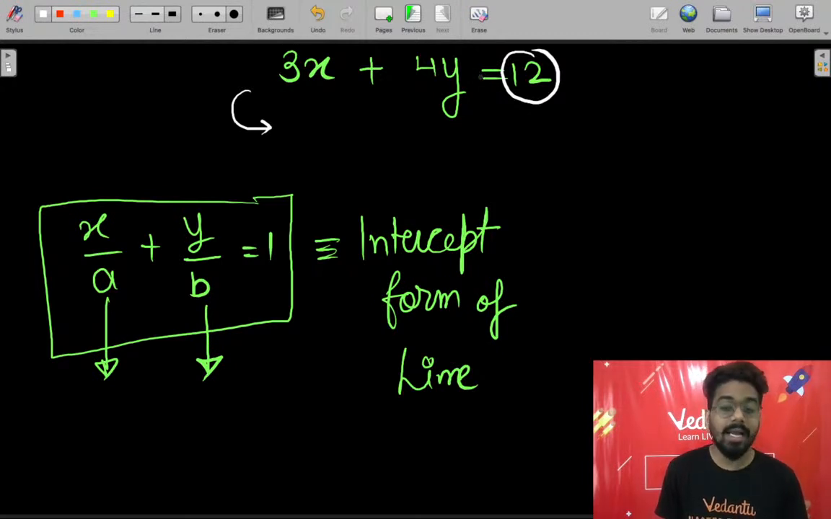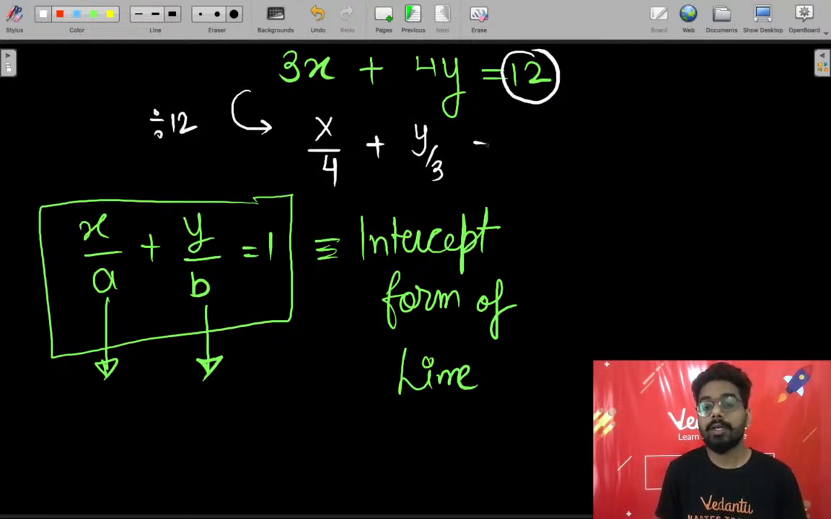And how will I get this? By dividing by 12. So 3x by 12 is x by 4. 4y by 12 is y upon 3, dividing by 3 on all sides. And 12 by 12 is 1. मिल गया बेटा, जो हमें चाहिए था वो मिल गया. So we can say x intercept for this line is 4 and y intercept for this line is equal to 3.